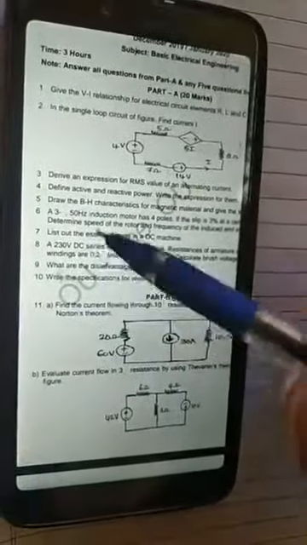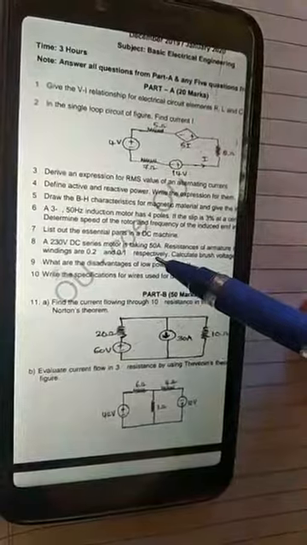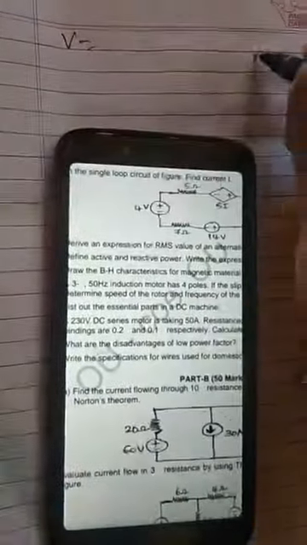A 230 volt series DC motor is taking 50 ampere. It means it is a DC motor problem. What is the type of the motor? Series motor. It means a 230 volt DC series motor.